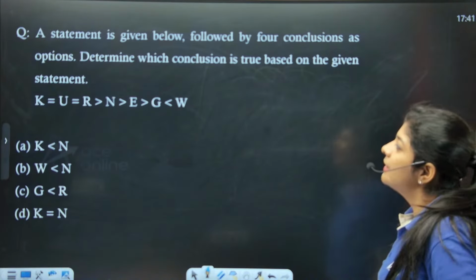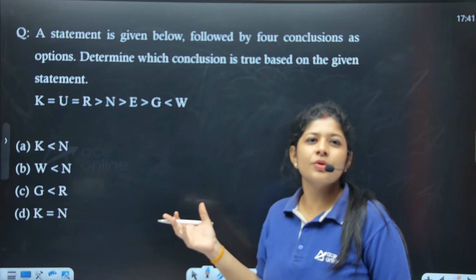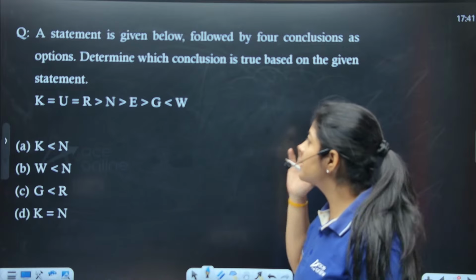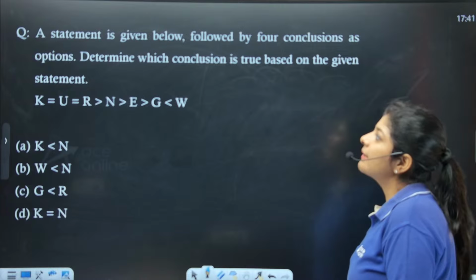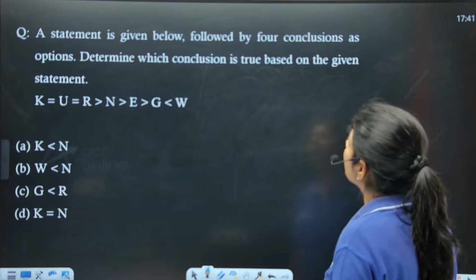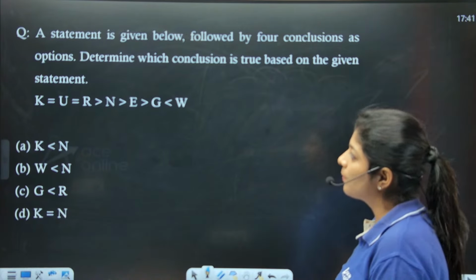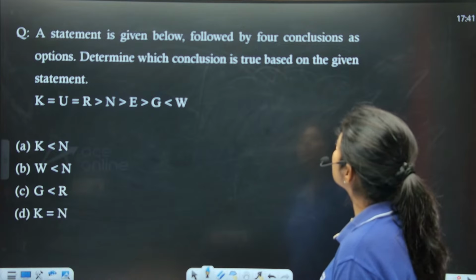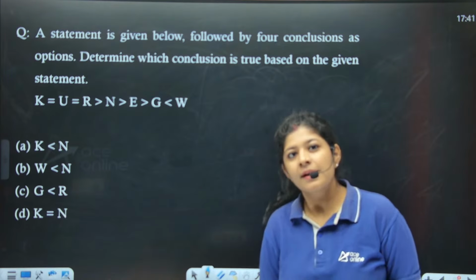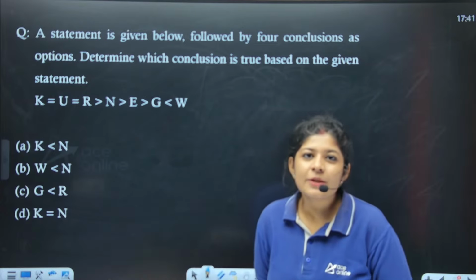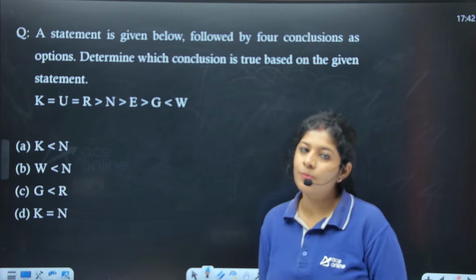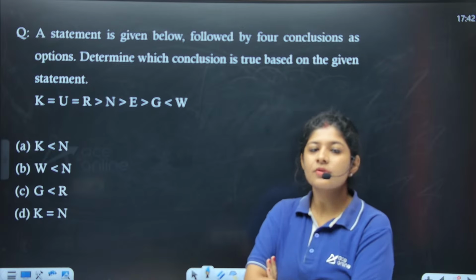Next one. Next question is very easy. There's no use of pen and paper in it. You can just simply see it and you can opt the option over here. So the question is saying that a statement is given below followed by the 4 conclusions as the options. Determine which conclusion is true based on the given statement. Trust me, there's no use of pen and paper in it. This is a very easy one and you can easily opt the option over here. So what answer we are getting?